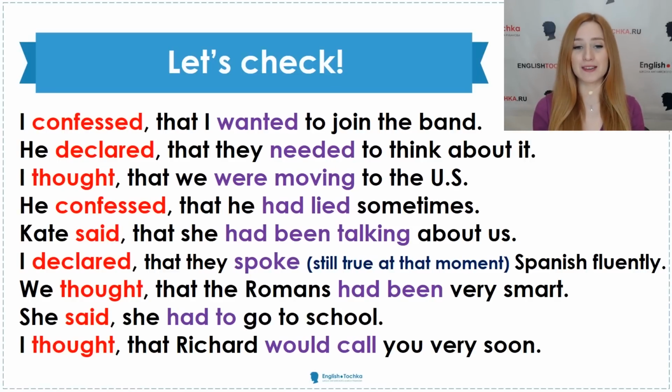We thought that the Romans had been very smart. They had been because they were smart first, and after that they died. And after that we thought that they had been smart. She said she had to go to school. I thought that Richard would call you very soon, but probably he didn't. Alright, so your sentences might differ a little bit, so it is completely alright as far as you've used the logic of the sequence of tenses.